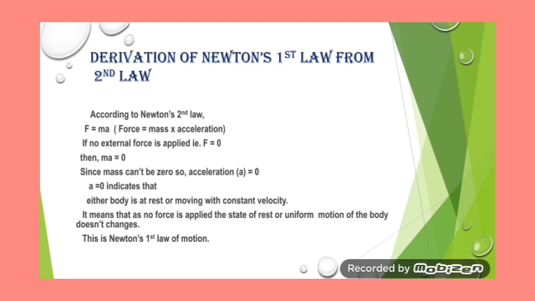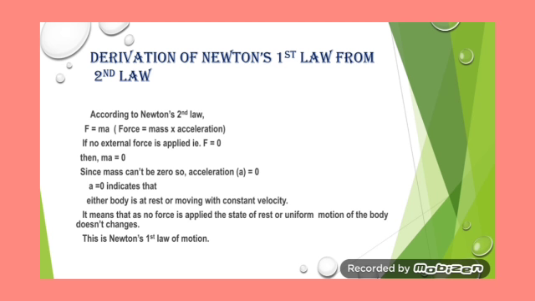Newton's second law states that the rate of change of momentum is directly proportional to the force applied. In mathematical form, it is written as force is equal to mass times acceleration. If no force is applied, that is F is equal to 0, then ma is equal to 0. M means mass, A means acceleration. M, the mass, can never be 0. Therefore, acceleration will be 0.